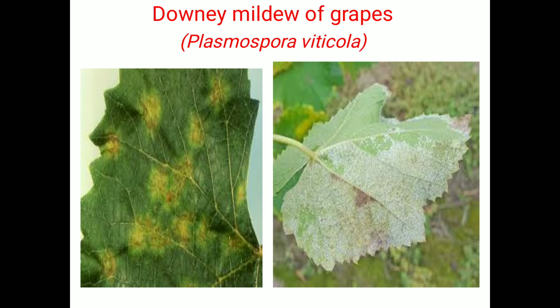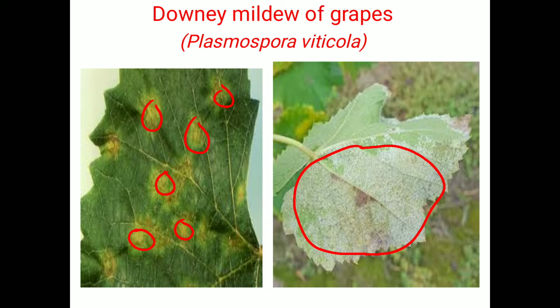In that disease, regarding symptoms, downy means on the lower surface, and mildew means whitish fungal or mycelial growth is observed. So downy mildew means what? The whitish mycelial growth is mostly observed on the lower surface of the leaves. In the picture indicated here, the whitish mycelial growth is observed on the lower surface of the leaves, and on the upper surface yellowish patches are observed on the leaves, and just below those patches a whitish mycelial growth is observed.